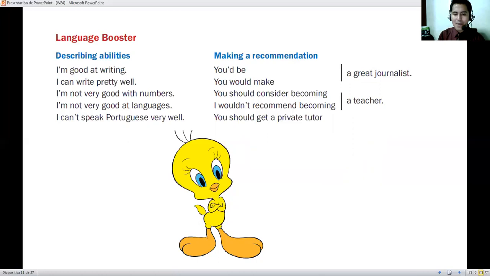Or you have to have a tutor to improve your knowledge, to improve your abilities. Or in the negative way, no? I don't recommend you to do that because it's something dangerous. I don't recommend you to study that career, no? Because it's not good. You're not going to have a good salary. You're not going to have a good environment in that job. Okay, and many different kinds of recommendations, suggestions that we can have according to the abilities that we are going to talk about. Okay, and that was all for this session.